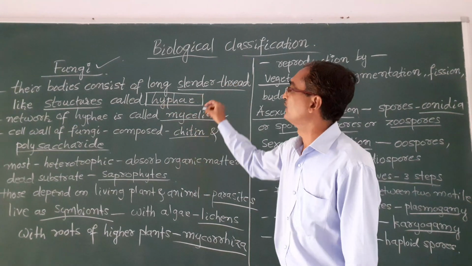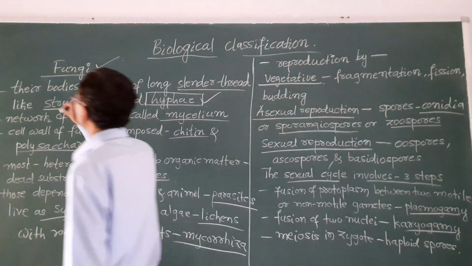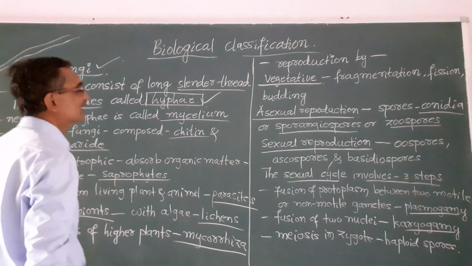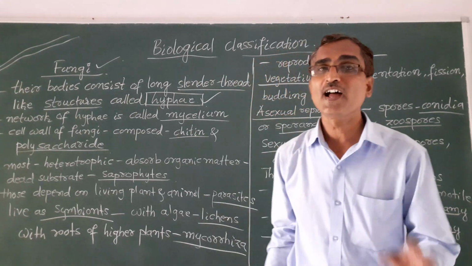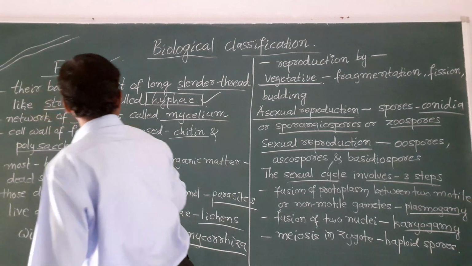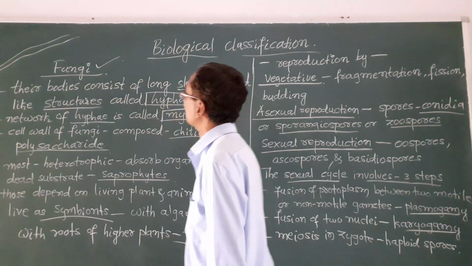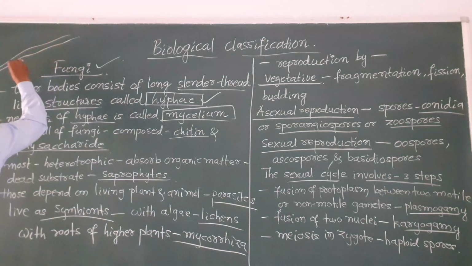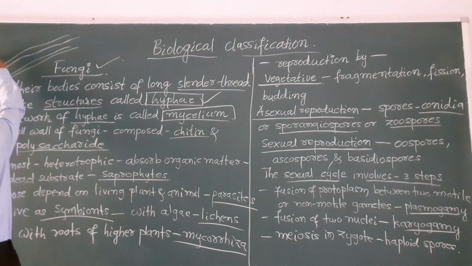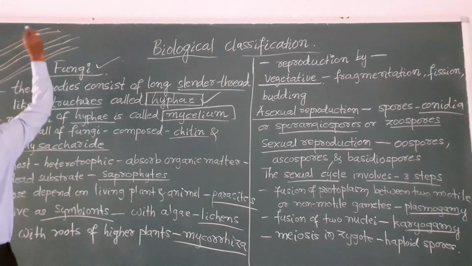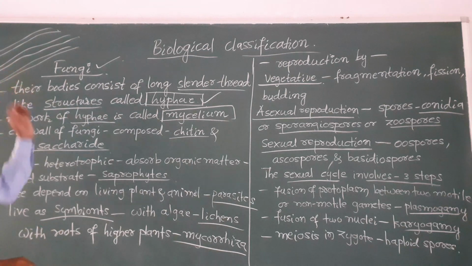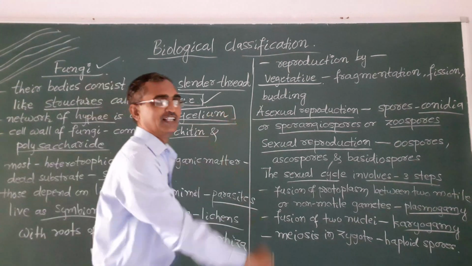You see, long, slender, thread-like structures are called hyphae. And the network of hyphae is called a mycelium. You see, this is one hypha, and like this, many hyphae form a network, and that network of hyphae is called a mycelium.